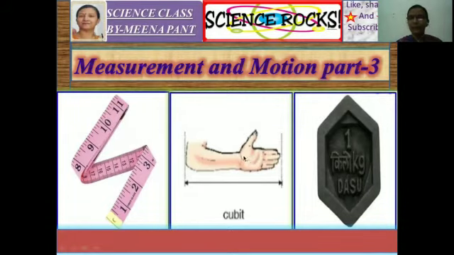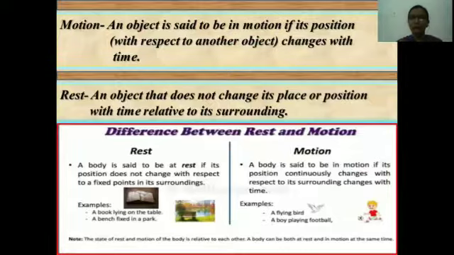Next one is the cubit. Cubit is a body part. We are measuring length by using a body part. The cubit is the distance between the middle finger and the elbow, so it is a non-standard unit of measurement. And this weight of 1 kg, which we use to measure the mass of an object, is also an example of a standard unit of measurement. So, in the previous class we discussed these. Now, today we will discuss motion and rest.